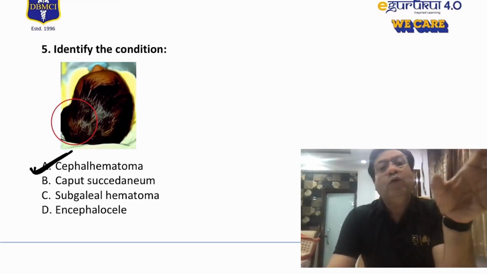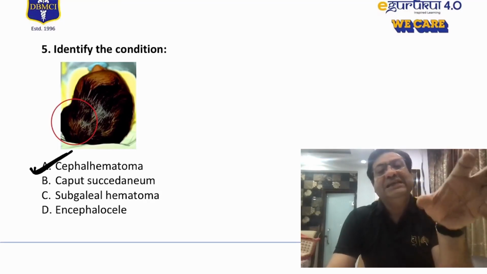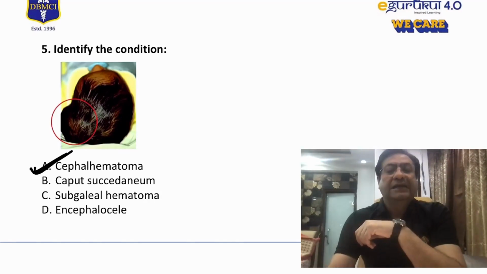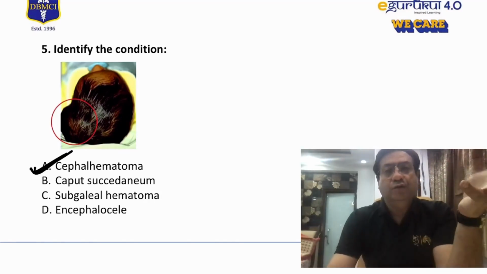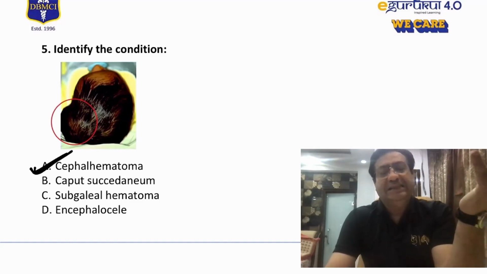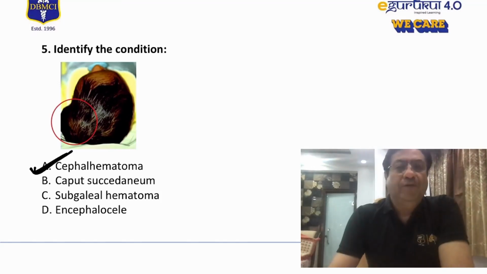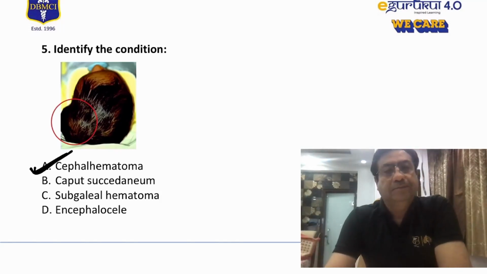Cephalhematomas are more localized kind of bleeding and usually will therefore be seen as a localized kind of swelling. Subgaleal hematomas are much more diffuse and they are much more likely to present with deaths very early. Cephalhematomas are not that dangerous. Encephalocele, as I told you, are neural tube defects rather than bleedings. So therefore, according to me, this condition is a cephalhematoma.